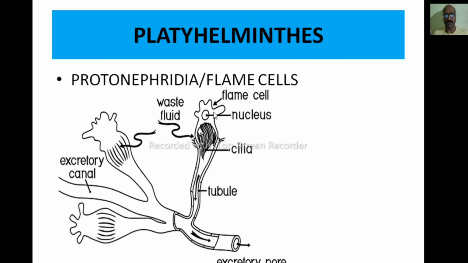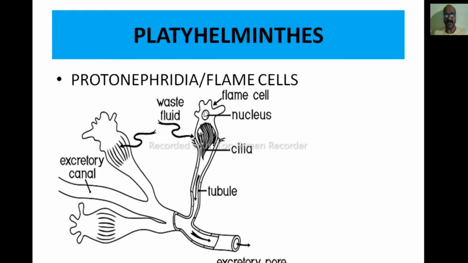These pseudopodial projections are present inside the parenchyma tissues, inside the body, which absorb the nitrogenous waste.